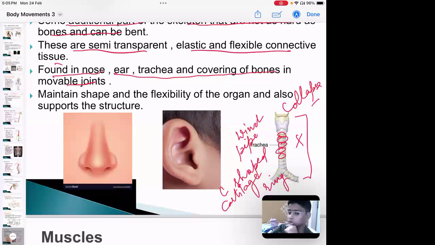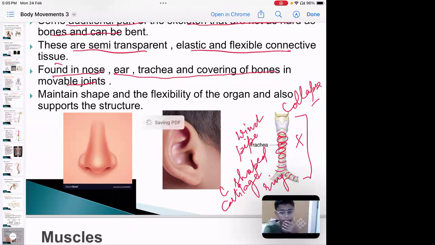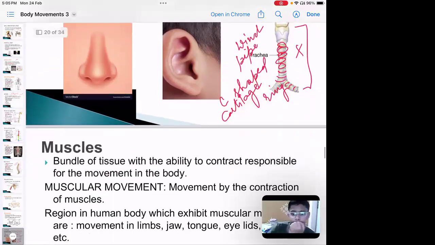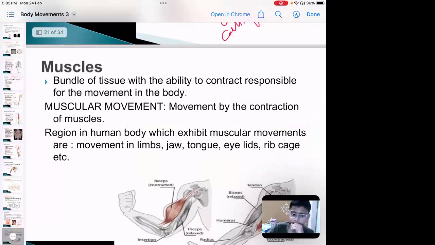As you can see in this picture, this is the first ring, second ring, third ring, fourth, fifth, sixth. So the whole trachea is made up of cartilage rings. That is why it does not break down in the absence of air. Clear, children?